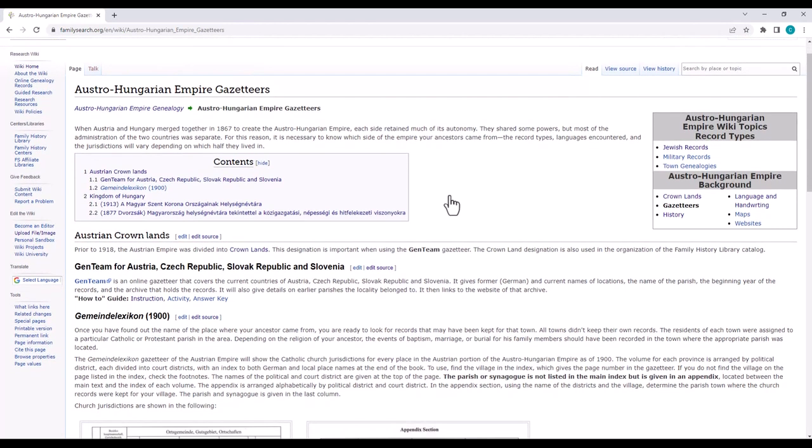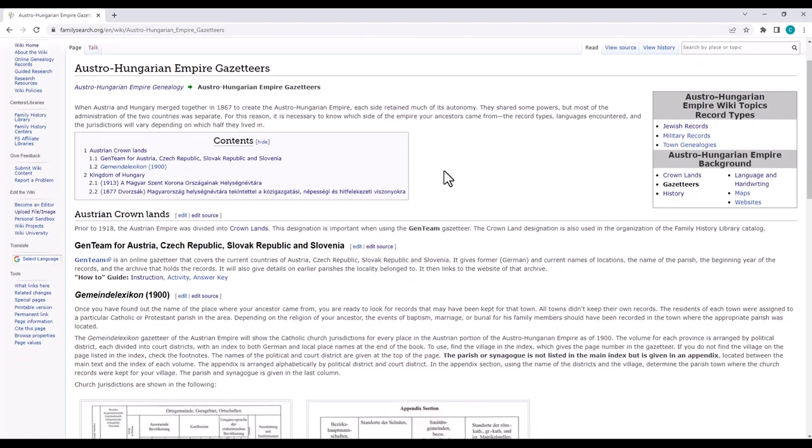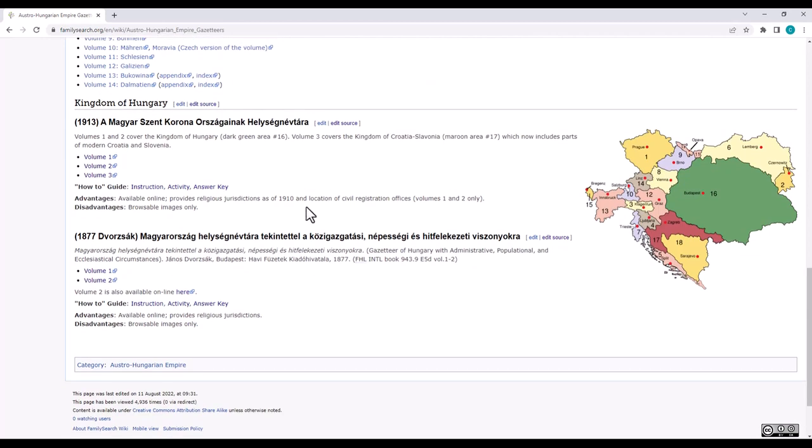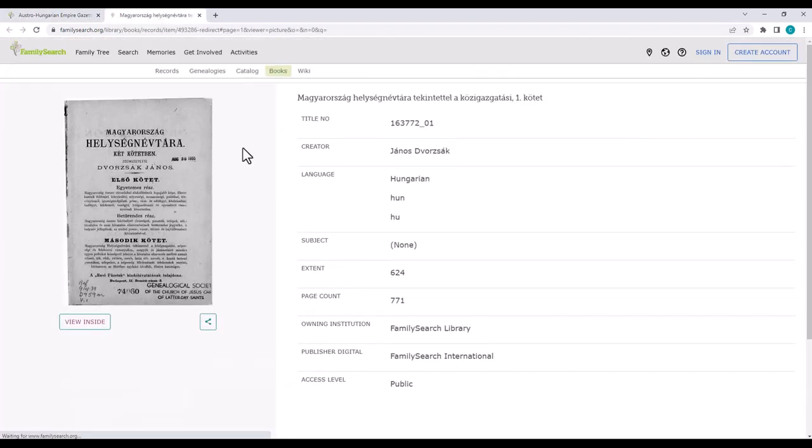Notice that it's split into the Austrian Crown Lands and the Kingdom of Hungary. So since we're interested in the Kingdom of Hungary, we can simply scroll down to the bottom. And here we have links to Volume 1 and Volume 2. So when we click on these, it will bring us to the digitized versions of these volumes through the Family Search Digital Library.